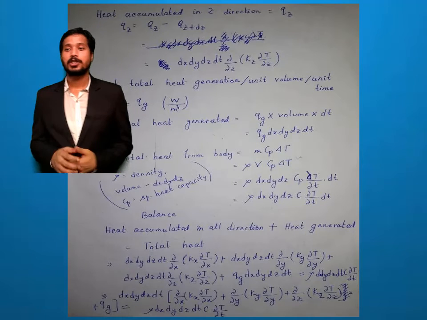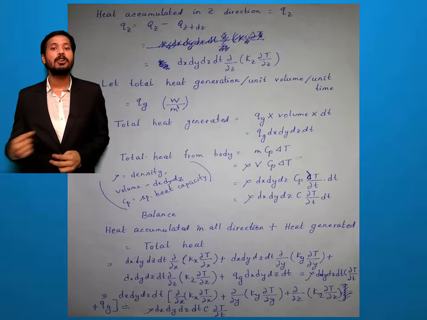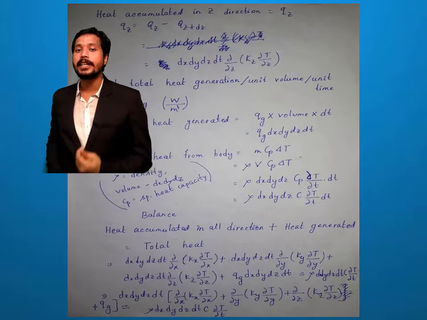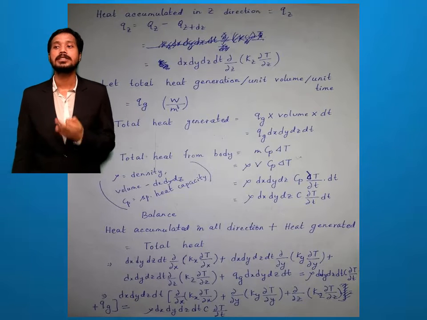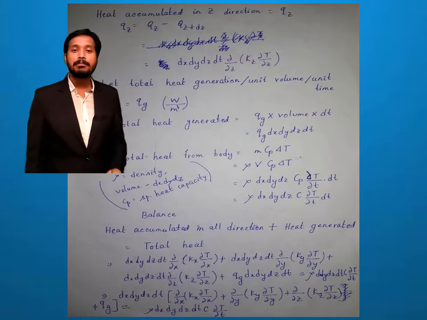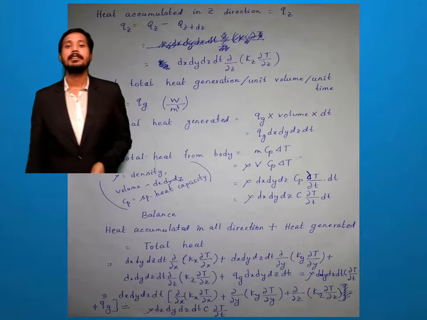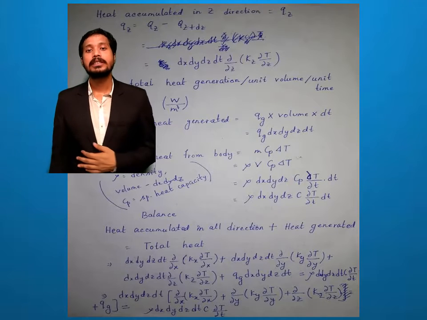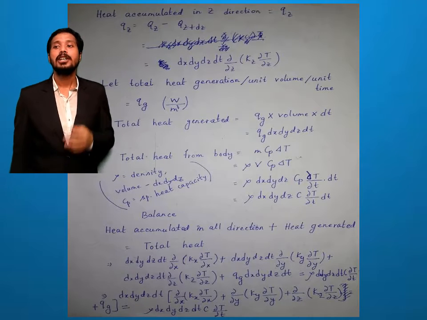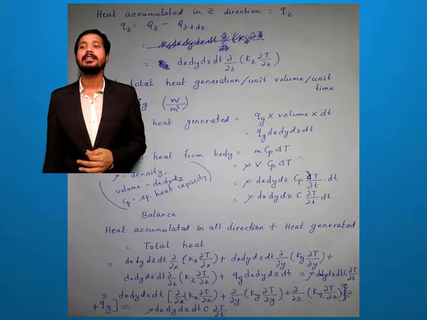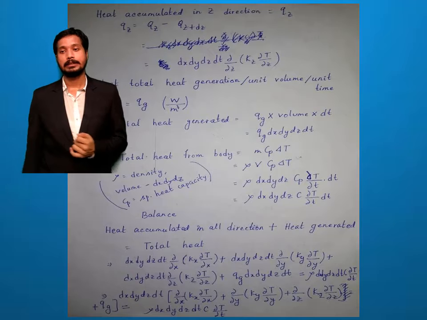Density into volume. So I can replace this mass with density, rho, multiply volume. So volume of body is dx, dy, dz. So rho into dx into dy into dz into Cp into the temperature change. It's in unsteady state. That's why I write del T by del t for dt time. So multiply by dt. So finally we get rho into dx, dy, dz into C into del T into dt.